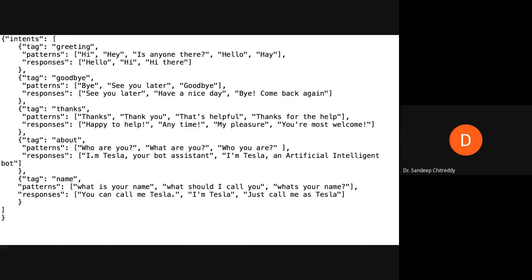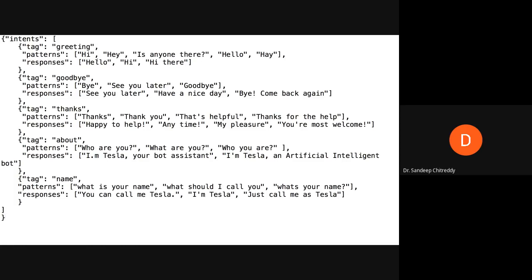Okay, so in a basic bot which we are trying to build now, we need these training sentences and we need the labels in the training stage. During the testing stage, that means when a bot is being used by a new user, he would ask a question, and it might not be part of the questions which are already given here. But still it has to identify the category.